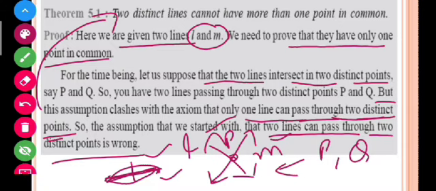So just remember it. This is also a result. You have to also remember this result, that two distinct lines have only one point in common. And what do you mean by distinct here? I told you that distinct is different. I'm telling you all the things again and again.